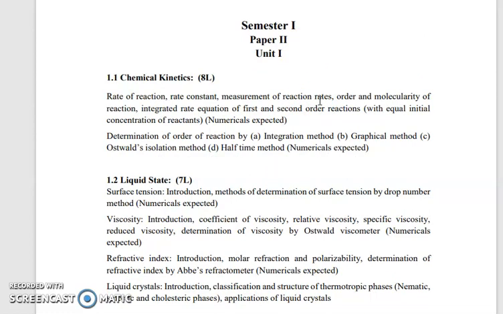FYBSc has two semesters. In semester first there are three papers of chemistry, and in semester second also three papers: two papers theory and one paper practicals. So we have seen the syllabus of paper second.